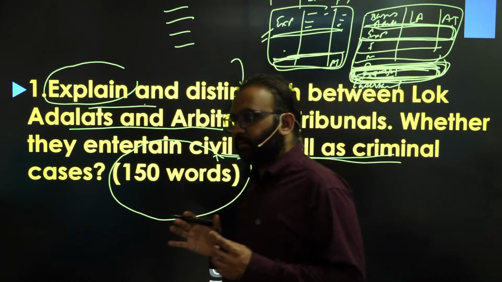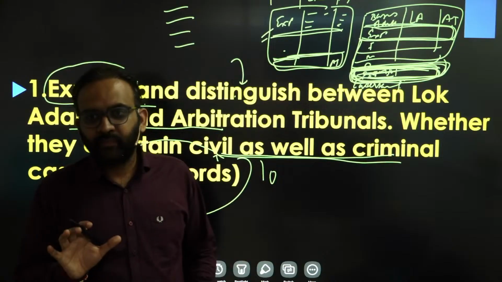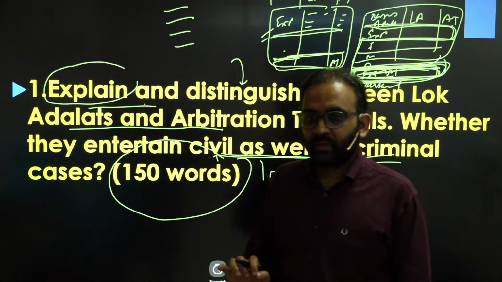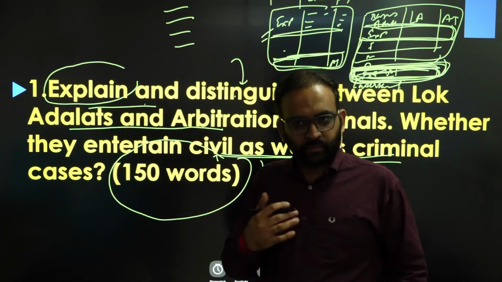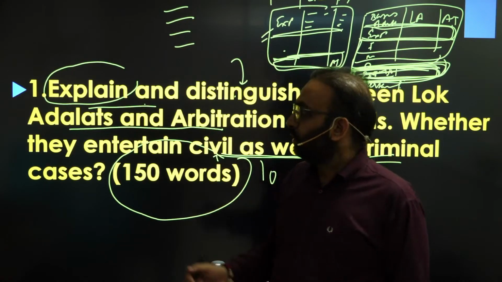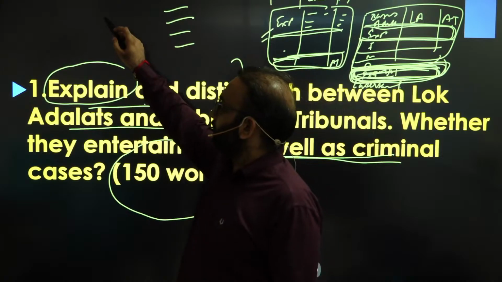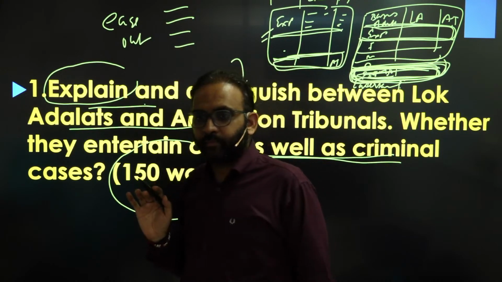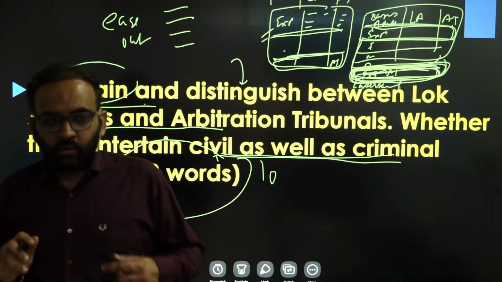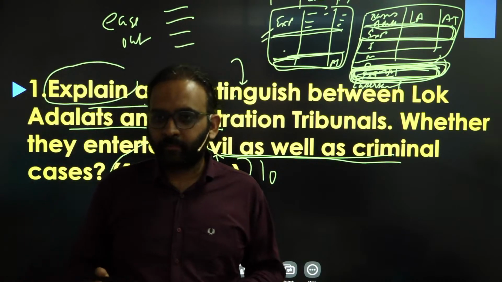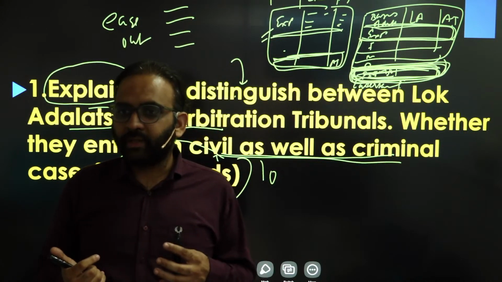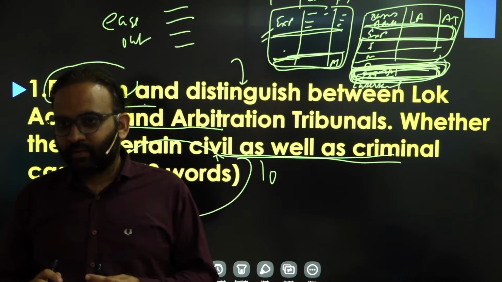Because do remember the thumb rule for fetching maximum marks in your answer: you need to ease the work of the examiner. The examiner has to check so many copies, and trust me, checking of copies is a boring task, right?